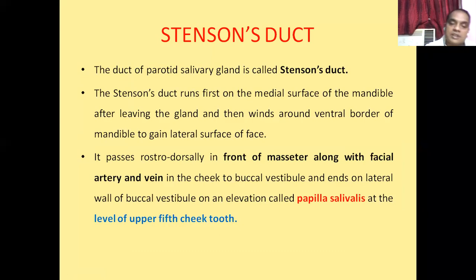So this Stenson duct first originates from the ventrorostral aspect of the parotid salivary gland, then it reaches the medial side of the mandible, then it goes towards the ventral border of the mandible and reaches the lateral face of the mandible, then it goes cranially towards the rostral border of the masseter muscle and goes towards the buccal vestibule along with the facial artery and the facial vein, and finally it terminates into the buccal vestibule on an elevation called the papilla salivalis at the level of the upper fifth cheek tooth.